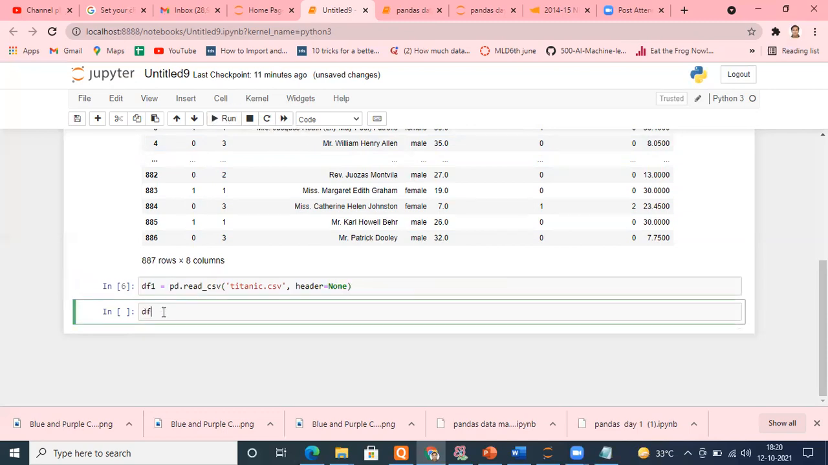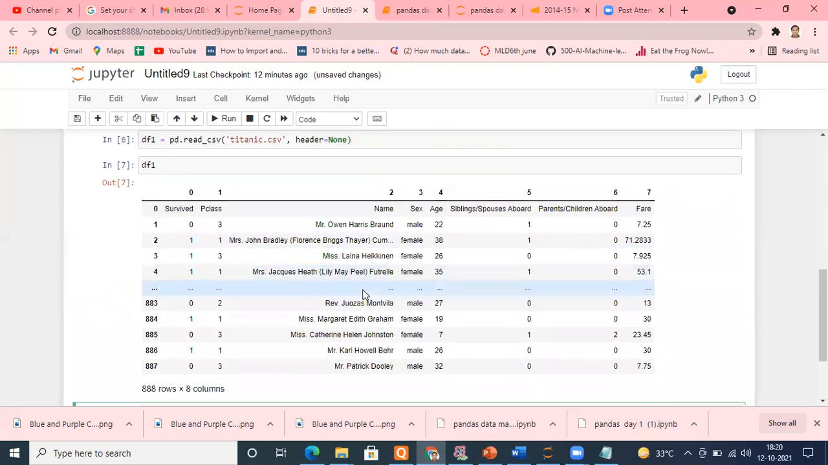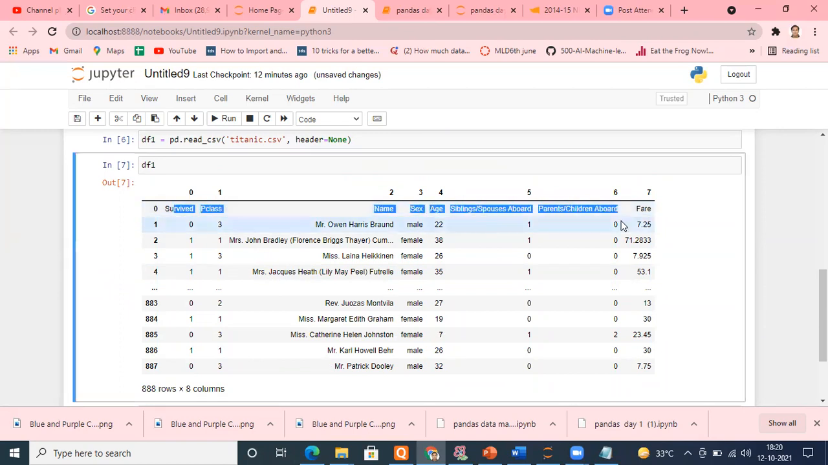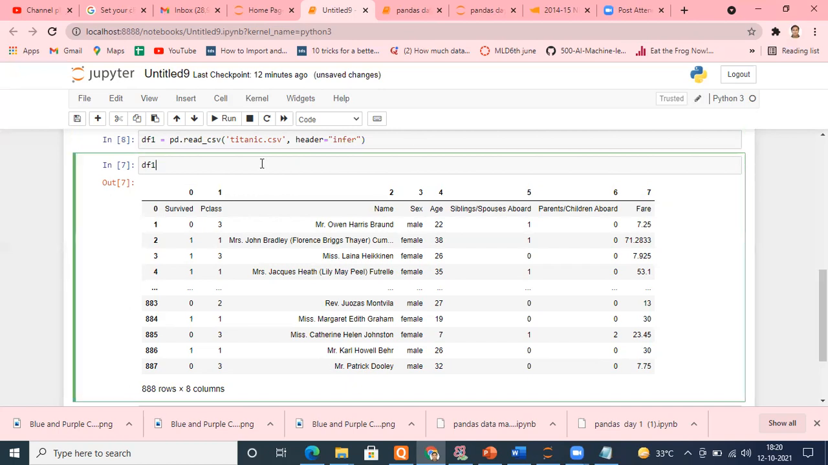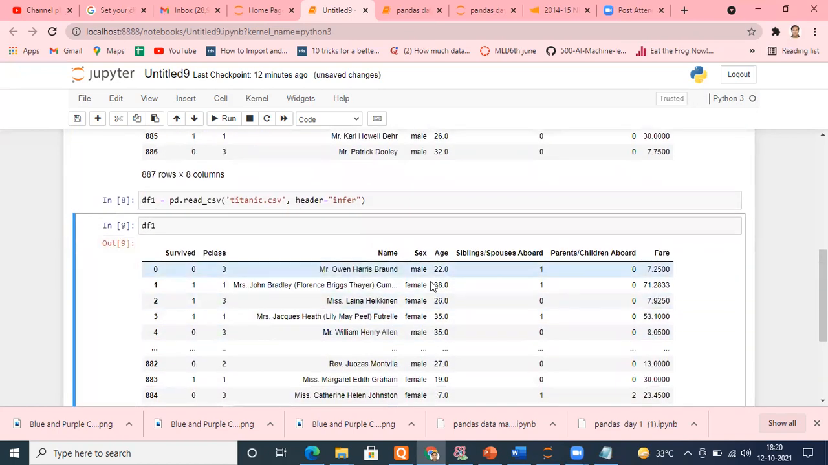And let me check my df1 again. You can see it has gone. Now your first row is no longer considered as headers. In fact, different indexes have been assigned to your columns. So it's in your hand. Just simply use this header argument. If you want to take it back, don't worry. Come here, put quotes, and in the quotes type infer. Run it, and it will come back again. Hope you can see that, very easily without any problem.